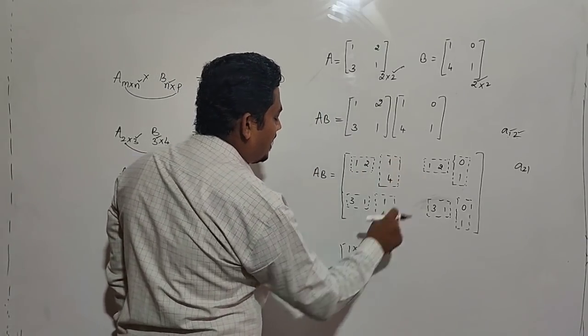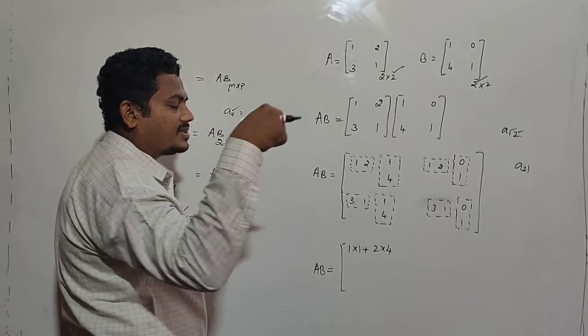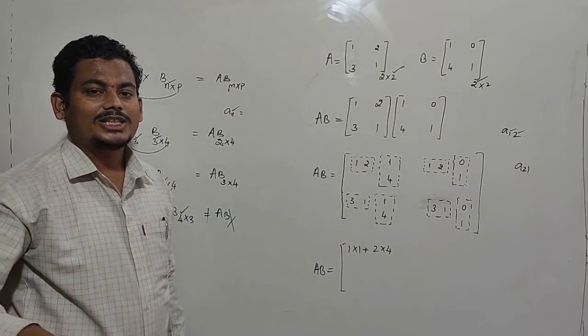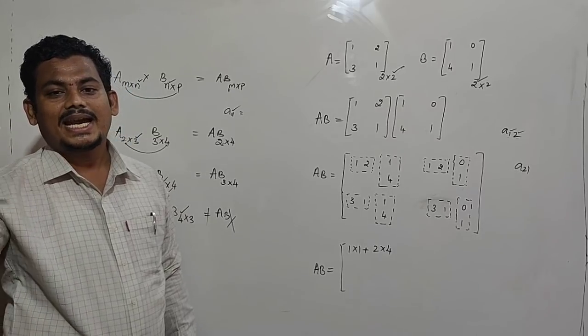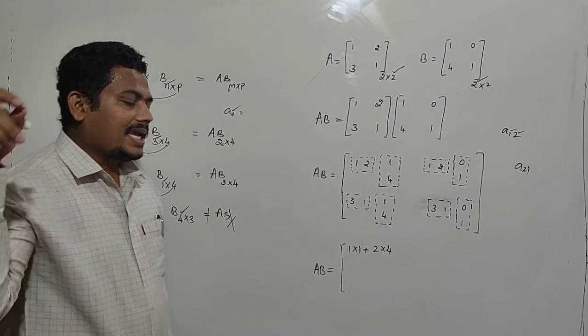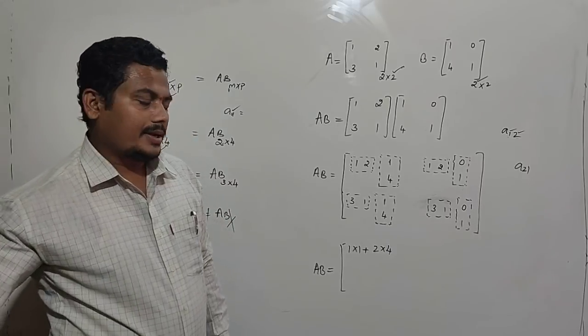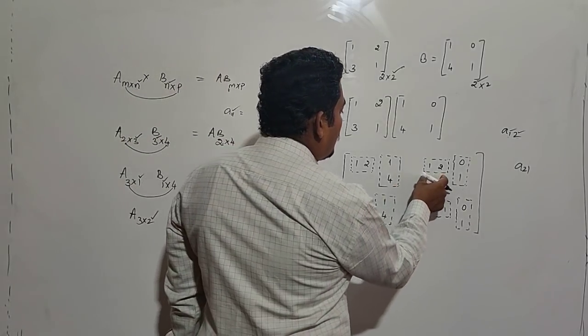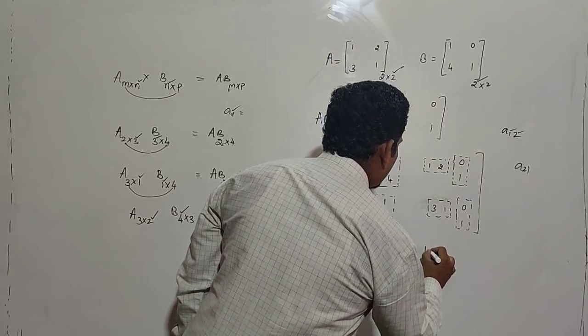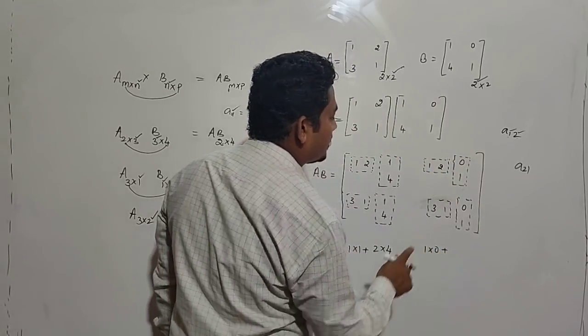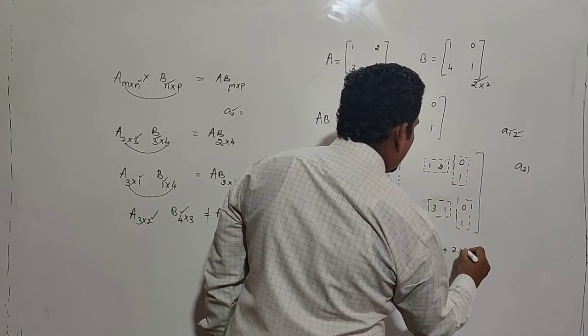The sum of products of elements of the ith row with corresponding elements of the jth column gives the Aij element of AB. Next, first row second column: 1 into 0 plus 2 into 1.